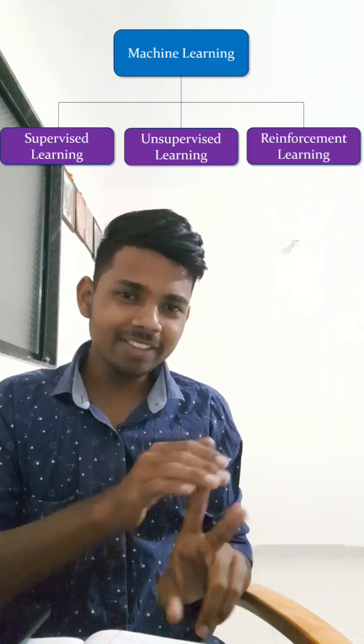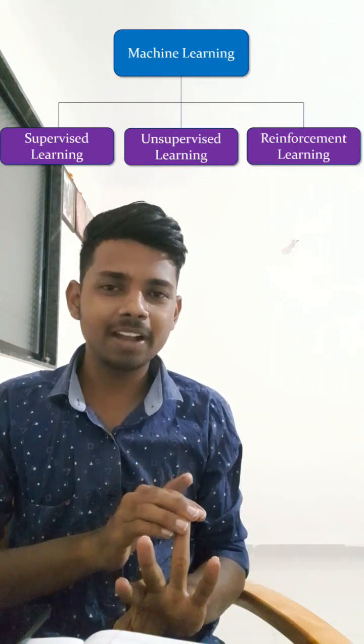In simpler words, machine learning means giving machines the ability to learn by themselves. The machine will learn by itself from its historical data, from its past data. But by the methods and the way a machine learns, it is categorized into three types: supervised, unsupervised, and reinforcement learning.